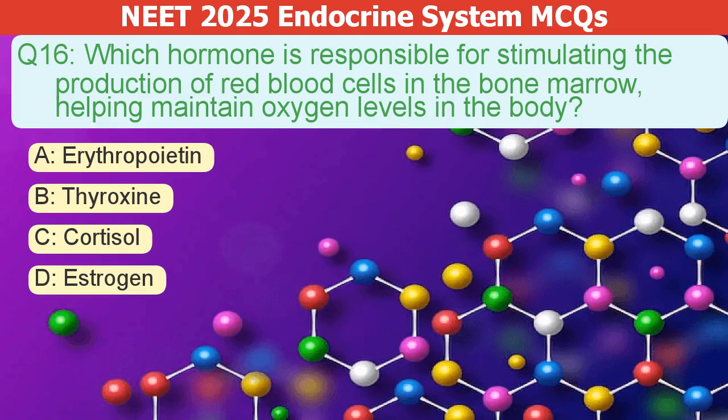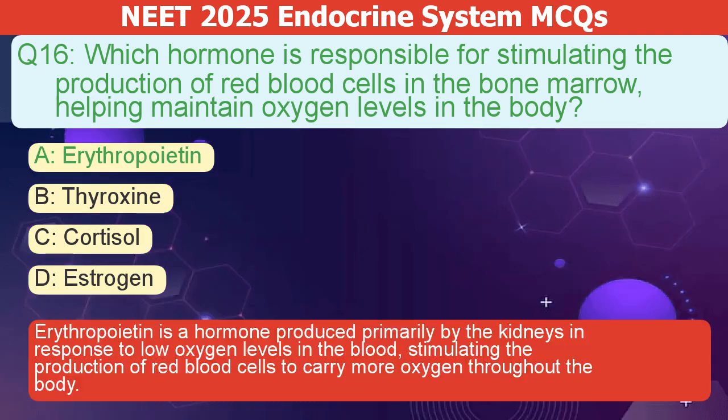Which hormone stimulates red blood cell production in the bone marrow, maintaining oxygen levels? A. Erythropoietin. B. Thyroxine. C. Cortisol. D. Estrogen. The correct answer is A. Erythropoietin is a hormone produced primarily by the kidneys. In response to low oxygen levels in the blood, it stimulates the production of red blood cells. This increases the body's ability to carry oxygen.